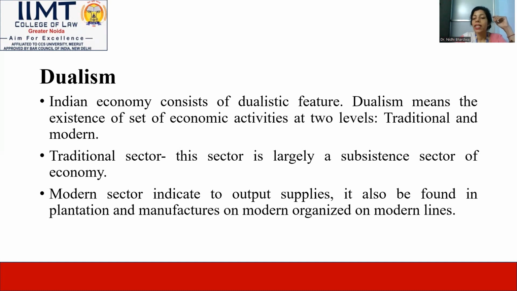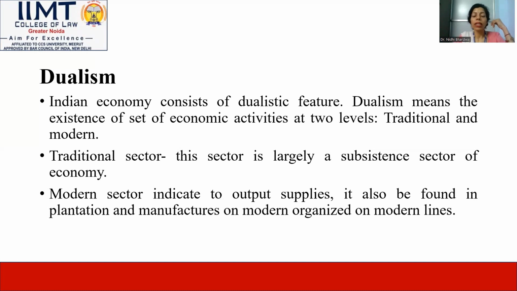The traditional sector is largely the subsistence sector of the economy, because there are many types of agriculture and employment systems also, where we find that per capita income will be highly upgraded. The system of dualism and high-level system of India.